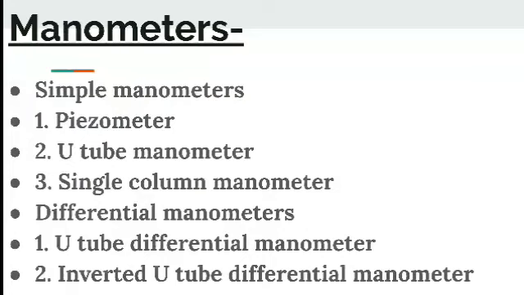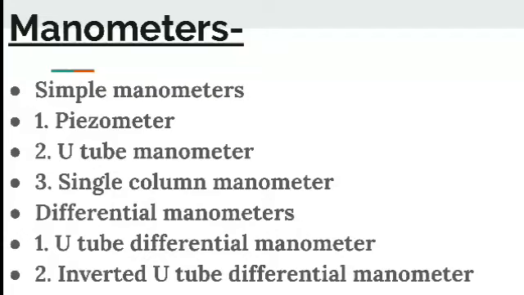The single column manometer is the manometer in which a reservoir having a large cross-sectional area compared to the area of the tube is connected to one of the limbs of the manometer.